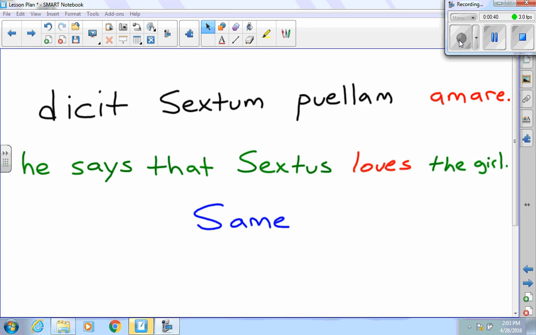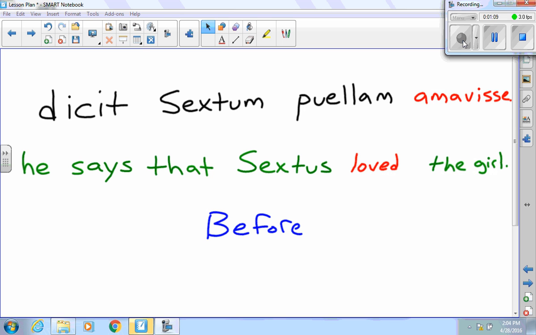Now, as the main verb, here we have a present tense main verb. We have a present tense infinitive. Because dicit is present, we're going to translate amare as present as well. So our translation would be, he says that Sextus loves the girl. Indirect statement is going to be on your test. You're going to have to translate it properly. Make sure that you translate the present active infinitive as the same time.